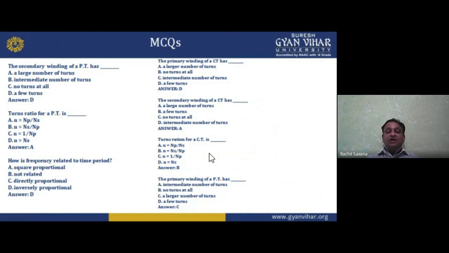The primary winding of a PT has few turns or a large number of turns. Obviously, it is a step down, so a large number of turns. The options are intermediate number of turns, no turns at all, large number of turns, a few turns. So option is C.